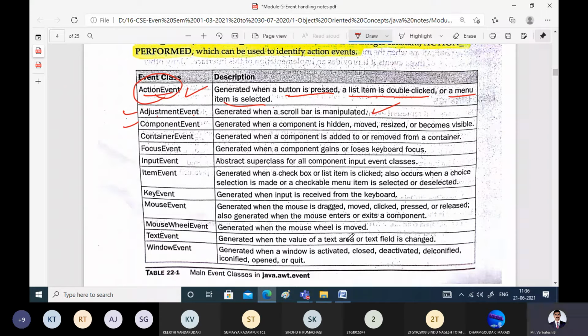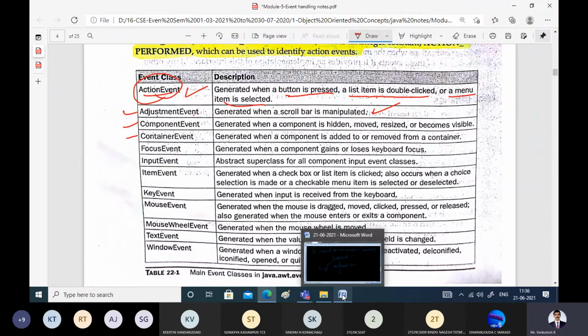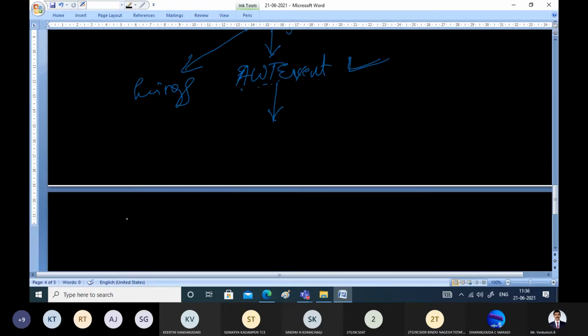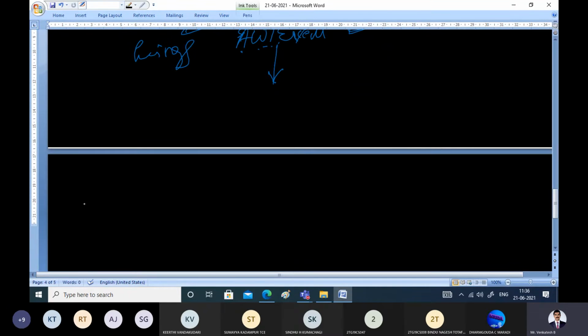Everything will be discussed in detail. The ContainerEvent is generated whenever a component is added to or removed from a container. We'll discuss later what a container is. The FocusEvent is generated when a component gains or loses keyboard focus. Assume this is a component and it has lost the key focus now.